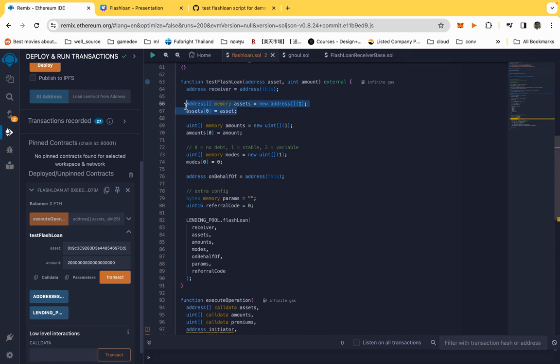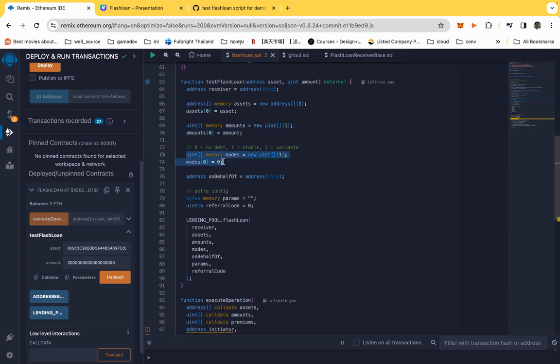And then the asset, we're going to specify what asset we want. So we're going to pass this by ourselves, and this is the amount that we're going to lend from the FlashLoan.